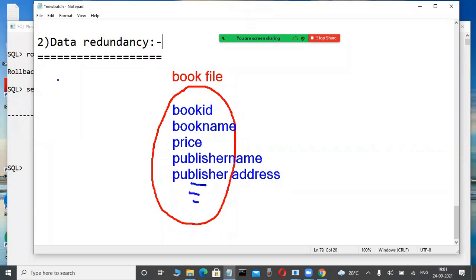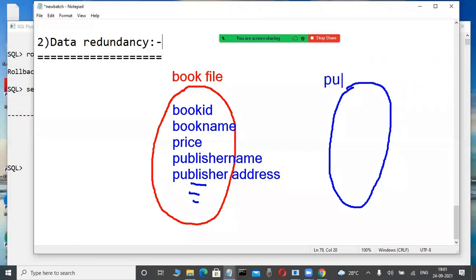This file is maintained by an application program. Another file is also available. For example, on the project side, another file is available, that is publisher.txt. This file is maintained by another application program in a flat file approach. In this file also, some publisher information is there. Suppose they are storing the publisher phone number.